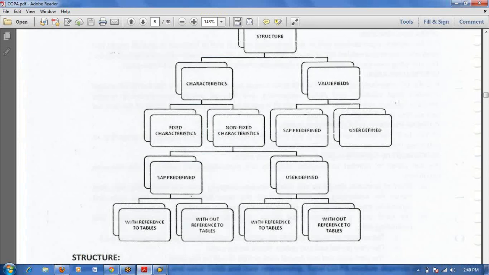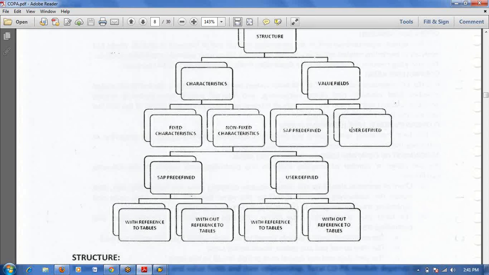But Manoj, you were asking one more question, whether it is going to be updated as per the updates we are getting from SAP. If you create with reference to a table, definitely it will be affected when you get any update from SAP. But without a reference table, it won't be affected at all, because it's an internal table for you and it is not going to help you when you get any update from SAP. So if you bypass by not giving a table, you are excluding SAP updates.